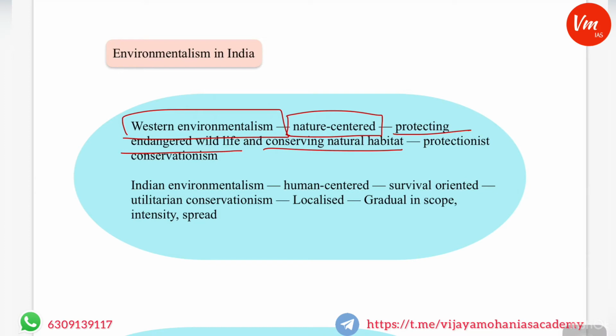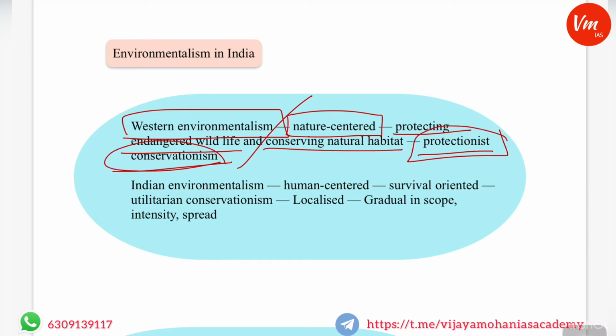Environmentalism in Western countries started with the concern for protecting endangered species or wildlife and conserving the natural habitat, or pockets of natural resources, forest resources. So in a way it is called protectionist conservationism. It is conservationism, but related to the aspect of protection.